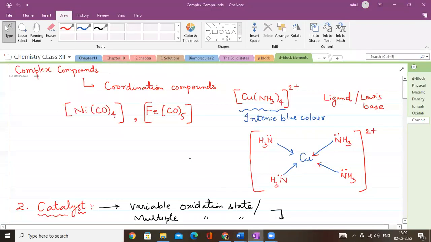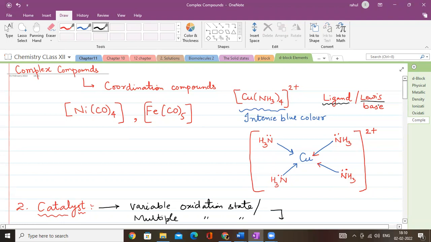First of all, what are complexes? ये complexes क्या होते हैं? There is a chapter called coordination compounds. In the p block we have also done one of the reactions where Cu(NH3)4 2+, which was of course intense blue in color, was one of the coordination compounds formed when copper reacts with ammonia.